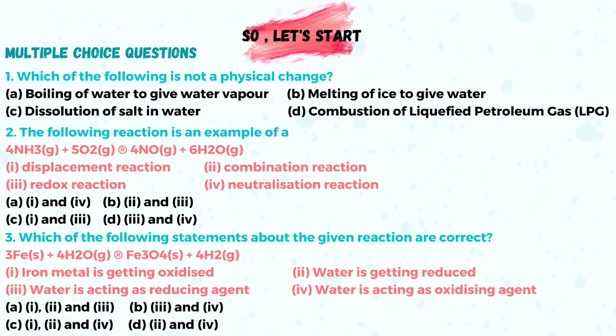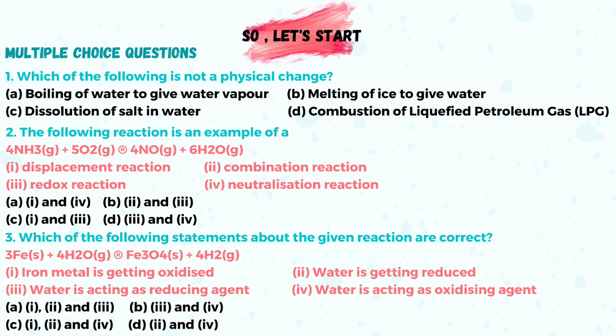Combination reaction? No, it cannot be a combination reaction. As you know, when two or more reactants form a single product, this is a combination reaction. Third, redox reaction. Yes, here there is an oxidation reaction and a reduction reaction. Both reactions are going on. That is why this is a redox reaction. Fourth, neutralization reaction.